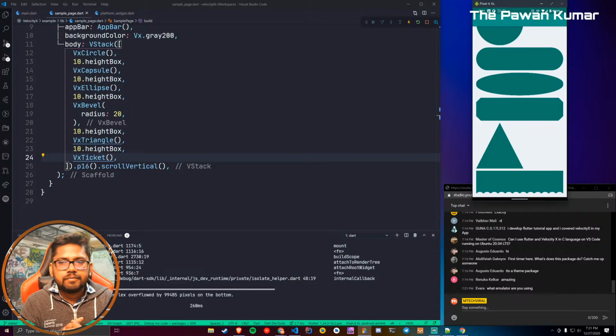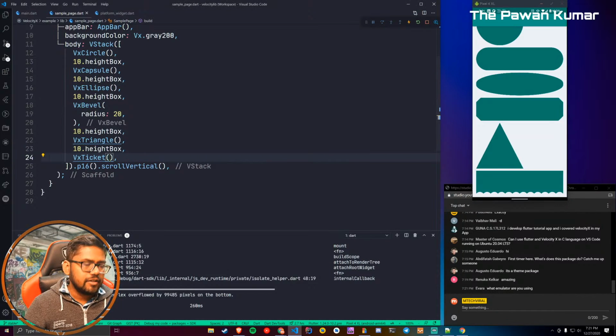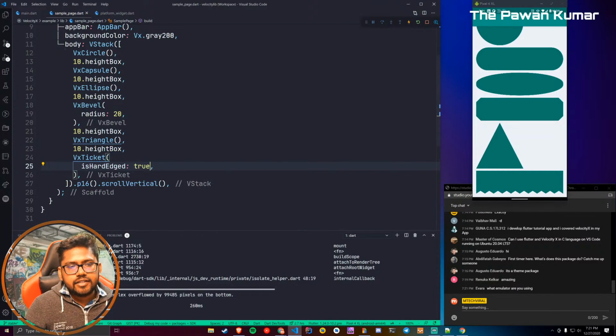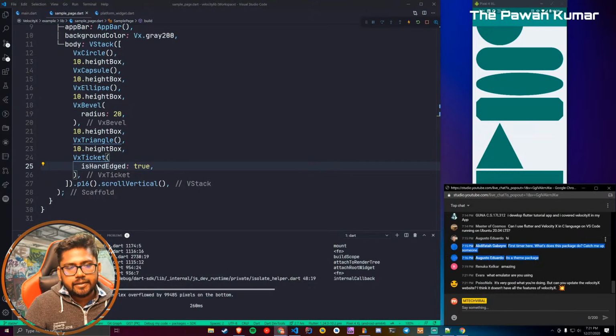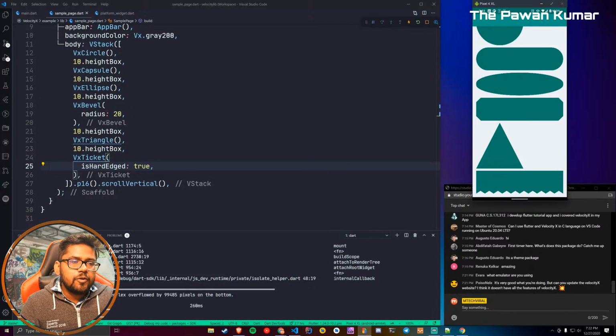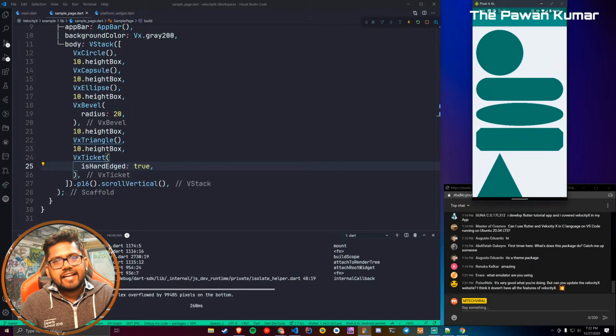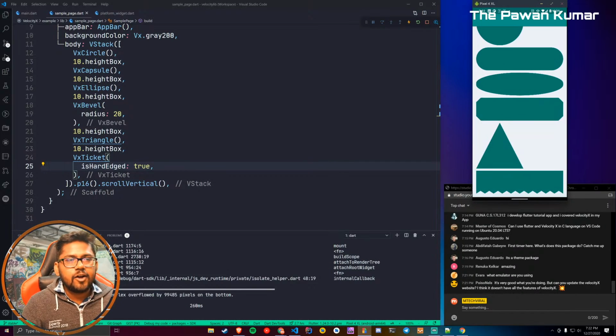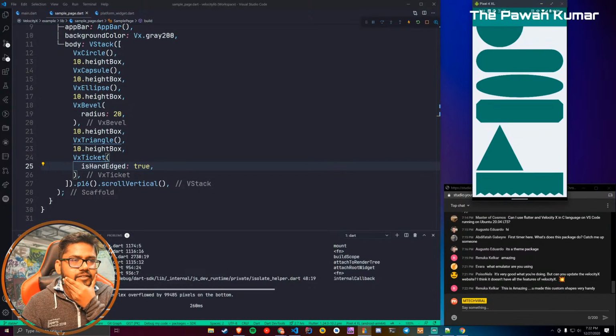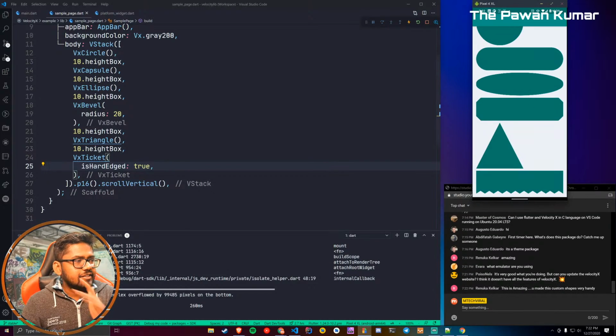But what if I say that I don't want this kind of circular effect on this ticket, but rather if I can get some hard edges as true, let's say, and you can get this kind of ticket. Now you have seen all of these things, right? This is just a half version of what you are seeing. Now let's do some more amazing work with this. So this is one way of using it.